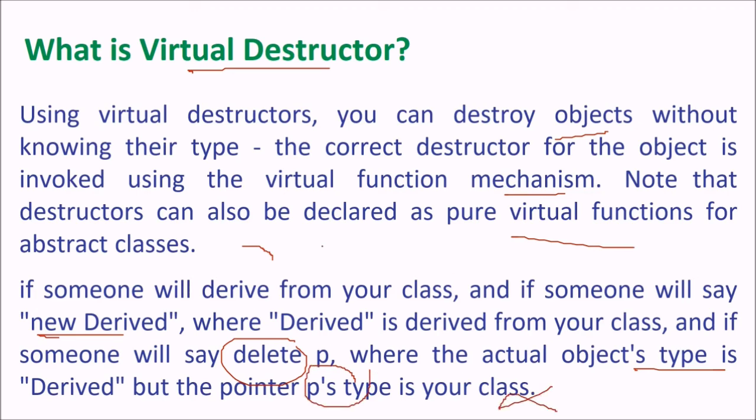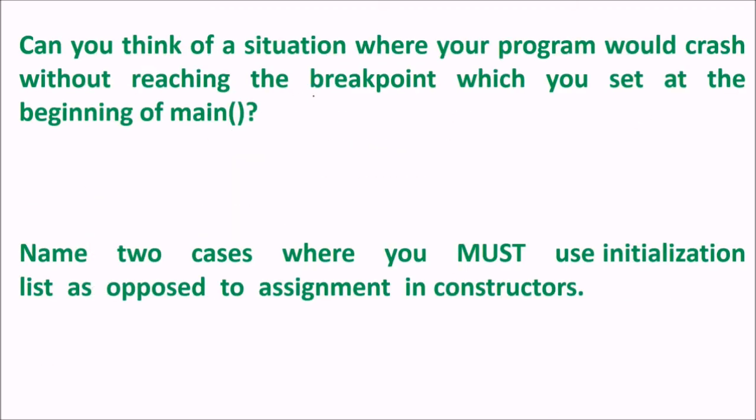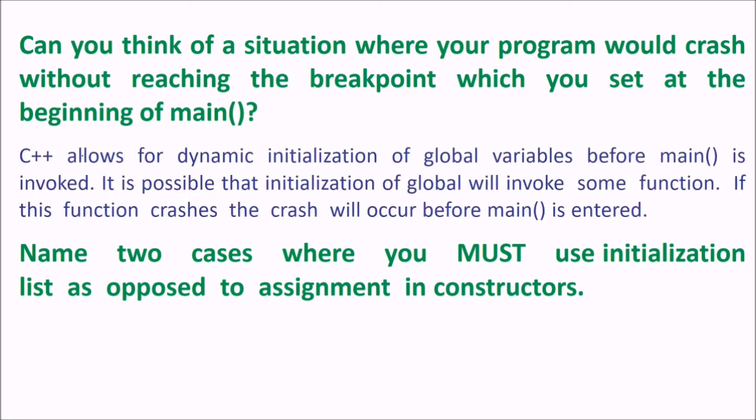Can you think of a situation where your program would crash without reaching the breakpoint which you set at the beginning of main? C++ allows for dynamic initialization of global variables before main is invoked. It is possible that initialization of a global will invoke some function. So if this function crashes, the crash will occur even before you have entered main.